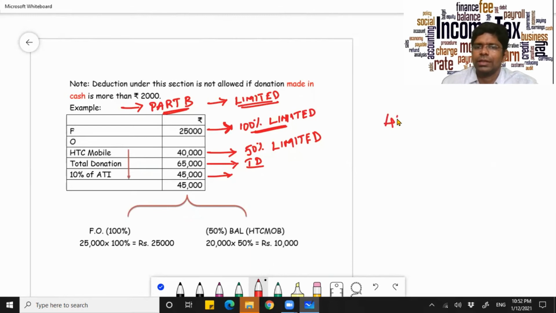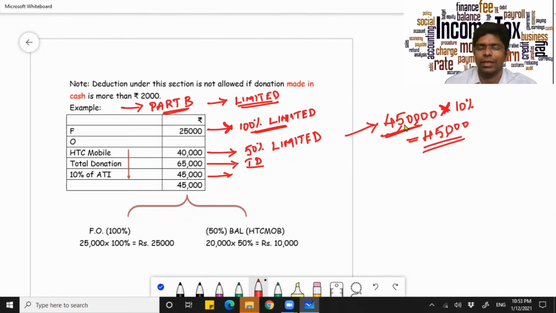Now, consider your salary is your gross total income, excluding the incomes at special rate and all that. Assume your income is 4,50,000. Your adjusted total income is 4,50,000. Out of that, you have to calculate 10%. That is 45,000. Please note, this is adjusted total income, that is without income at special rates and also without any deductions. So here you arrive at your 10% of adjusted total income.